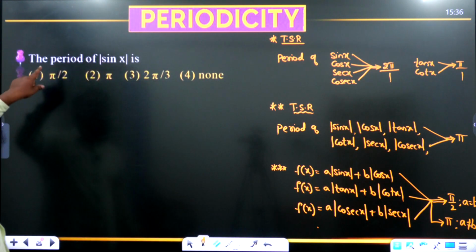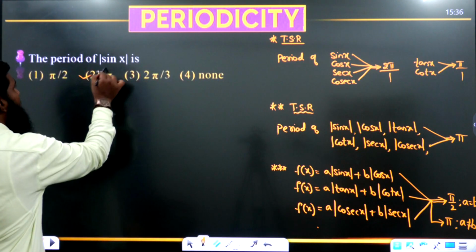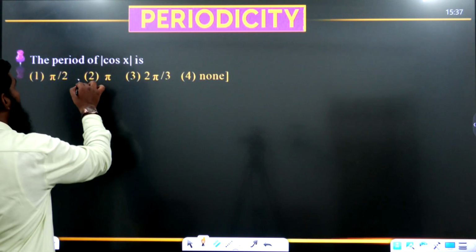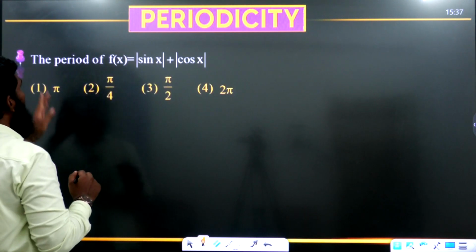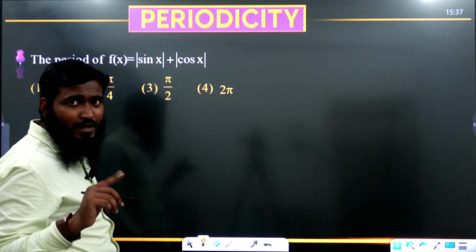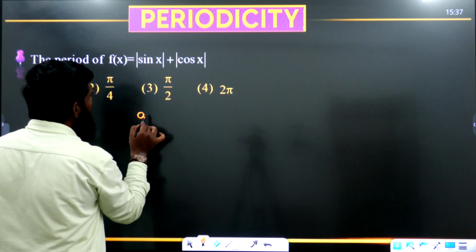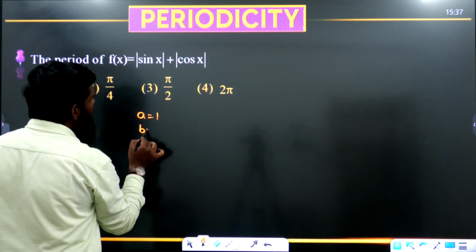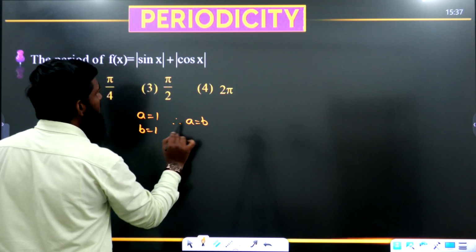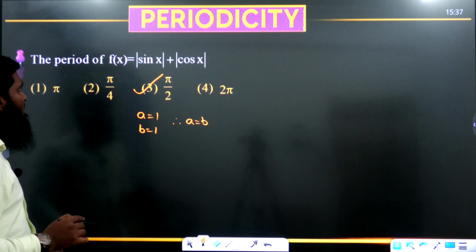Now let us see this part. If you have the question, the period of mod sin x, the period of mod sin x is equal to what? Pi. Okay, second option is correct. Now the period of mod cos x is equal to what? Pi. Okay, next part, the period of f of x equals mod sin plus mod cos. We have a combination. If you have a combination, we have to take the A value and B value. A is equal to 1, B is equal to 1. Therefore, A is equal to B. If A is equal to B, what is the answer? Pi by 2. Okay.